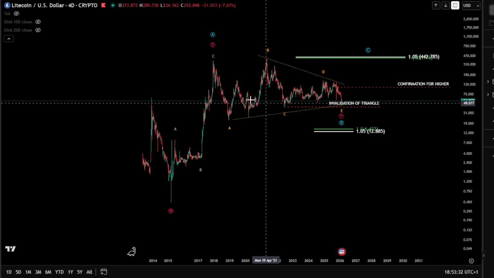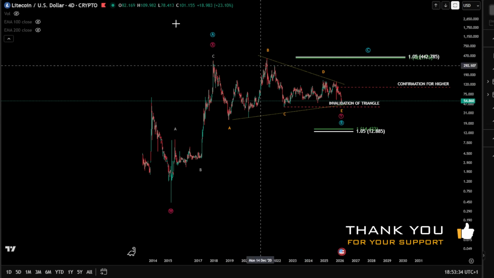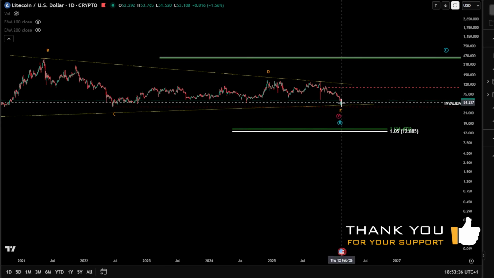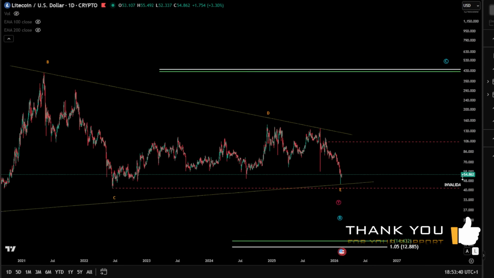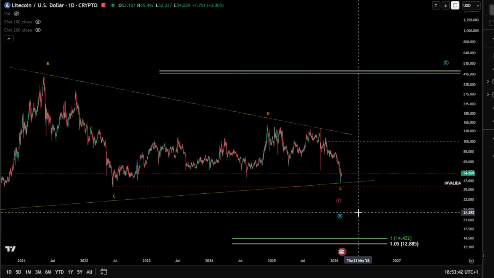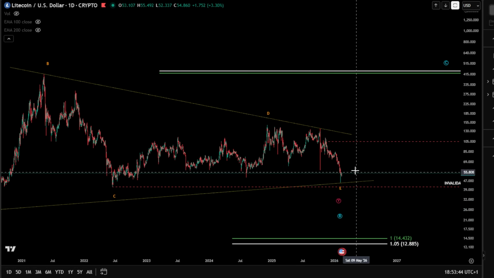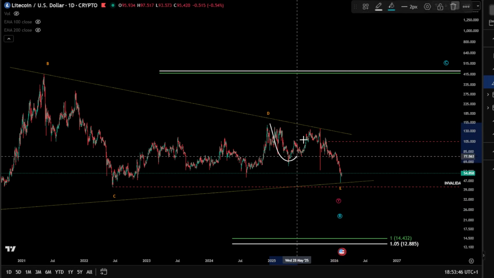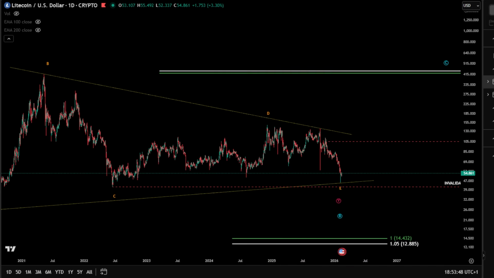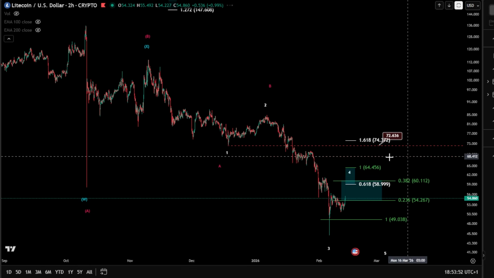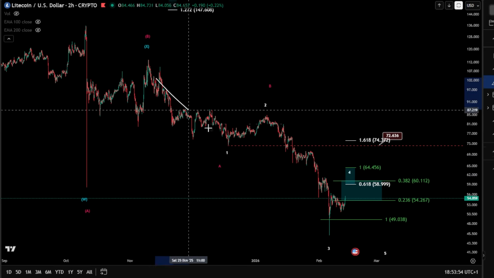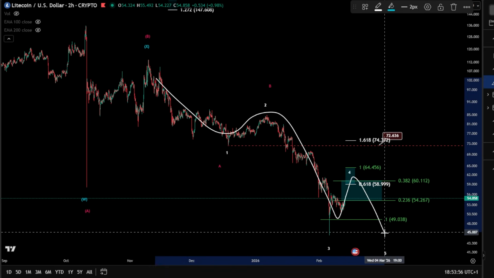This triangle is unfolding as a zigzag, meaning a wave C, because wave 2 is not allowed. Only wave V is allowed here. And we are currently finishing up this wave E, potentially on the 4-hour chart and 2-hour chart, where we are looking here at a potential still 1, 2, 3, and then wave 4 and a 5.